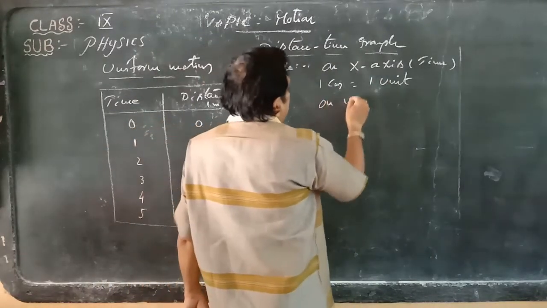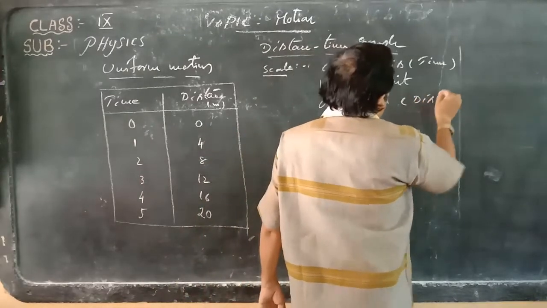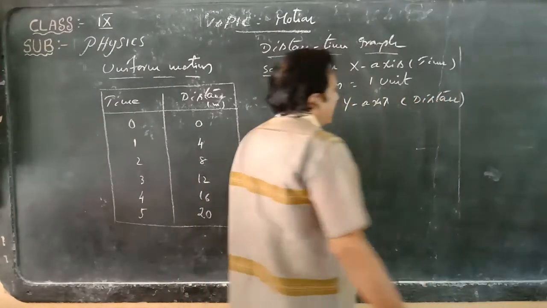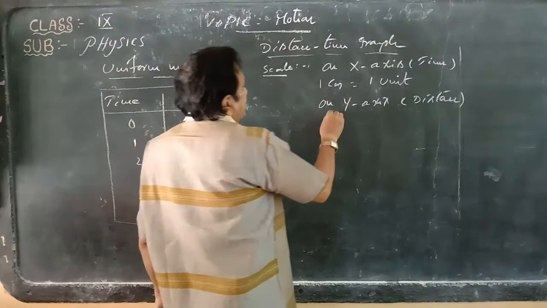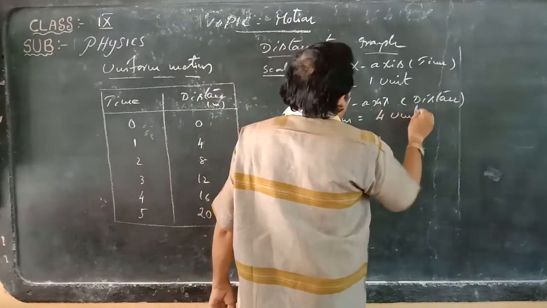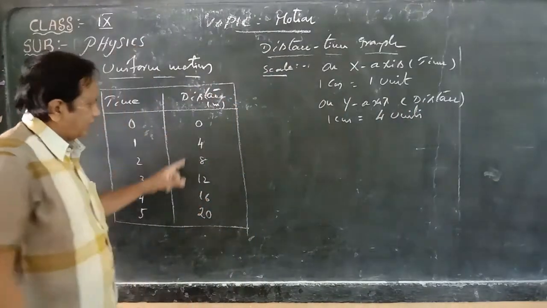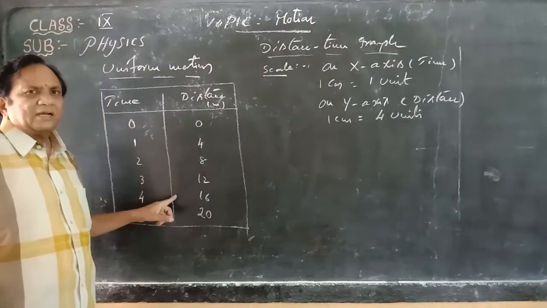And on the y-axis, we consider distance. Distance will be taken on the y-axis. In this, 1 centimeter box is taken as 4 units. That means one box is written as 4, 8, like that. Like that only we have to consider on the y-axis.